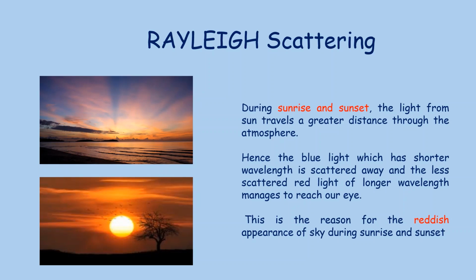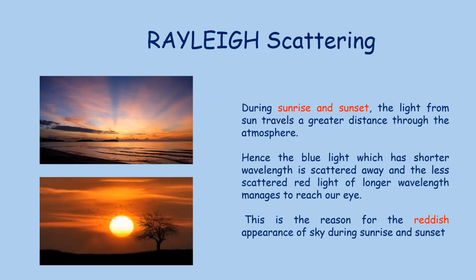During sunrise and sunset, the light from the sun travels a greater distance through the atmosphere. Hence, the blue light, which has a shorter wavelength, is scattered away, and the less scattered red light, with its longer wavelength, manages to reach our eye. This is the reason for the reddish appearance of the sky during sunrise and sunset.